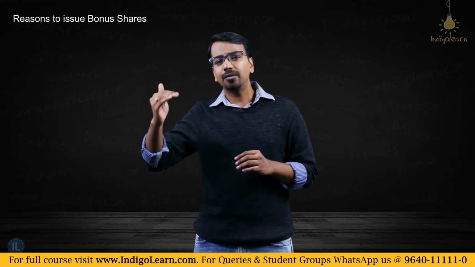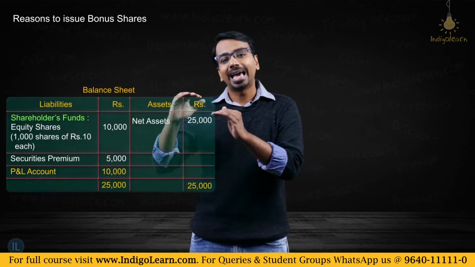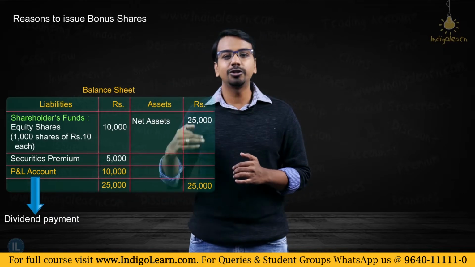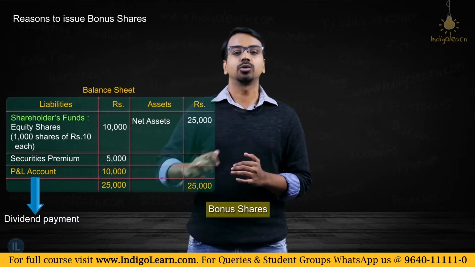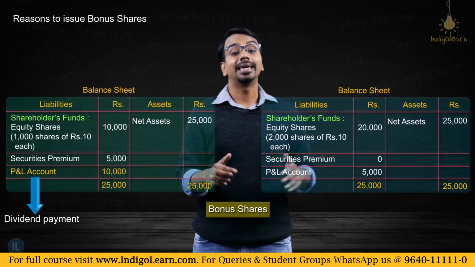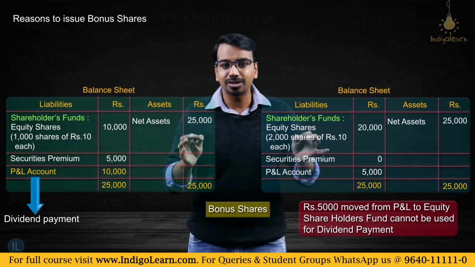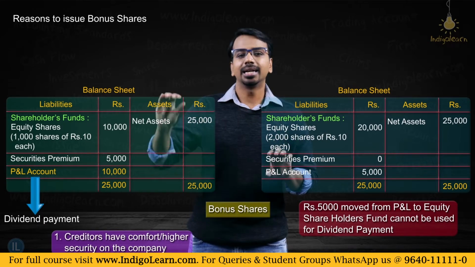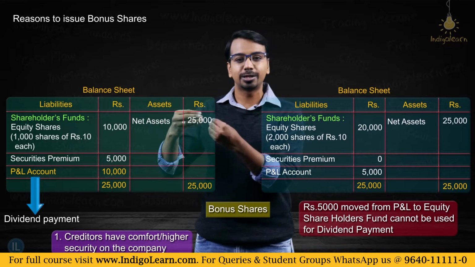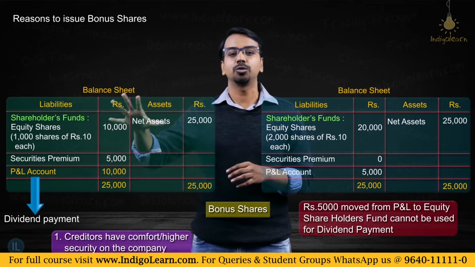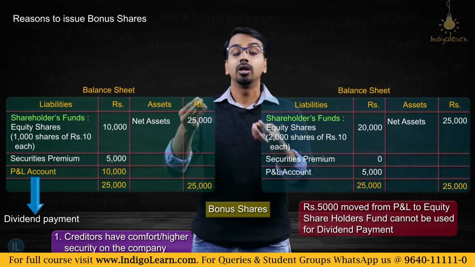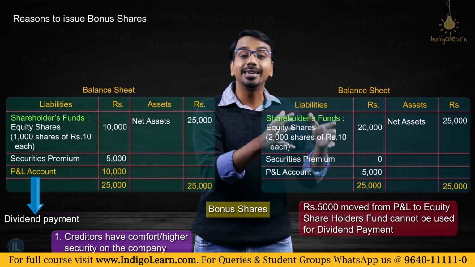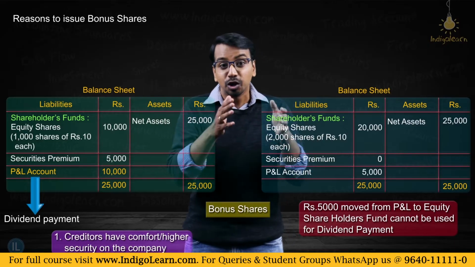The first is, if there is some amount in the profit and loss account, can I pay dividend out of that? Yes, absolutely I can pay dividend out of the profit and loss figure. But once I have issued bonus shares, I have transferred this P&L balance to the share capital. Can I use it for dividend payment? I cannot use it for dividend payment. Now, when such transactions happen, the creditors have comfort on the company, because now they know that earlier 10,000 rupees of P&L balance could have been distributed as dividend, meaning the company could have paid that money to the shareholders. But now after the bonus issue, 5,000 of that is already locked. The company cannot touch that amount, which means the creditors have higher security. They have higher faith in the business of the company.